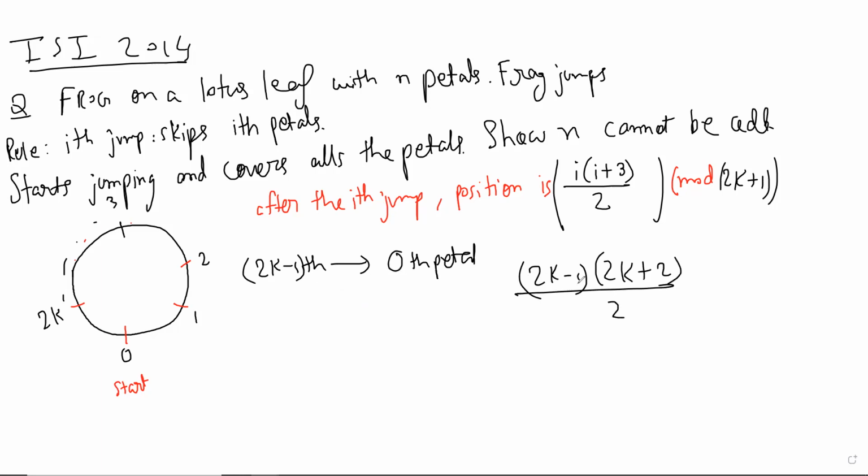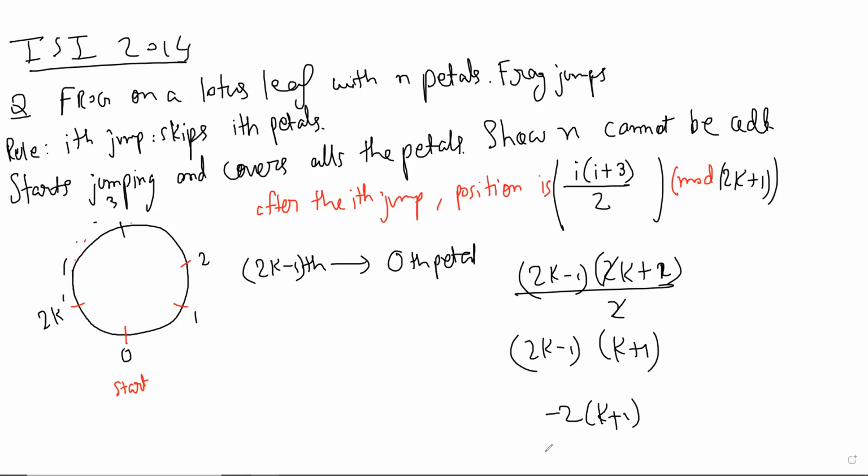Oh, okay. It doesn't come to 0. It goes to 2k minus 1 times k plus 1, mod. Can we check what that is? If we expand that out, you get 2k squared plus 2k minus k minus 1, so there'll be 2k squared plus k minus 1.